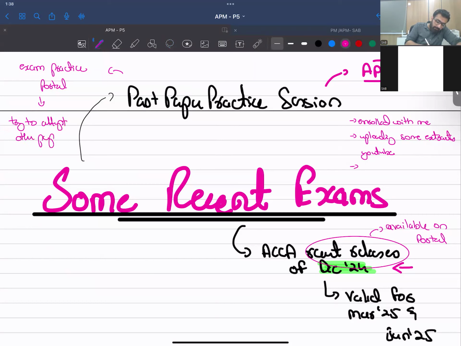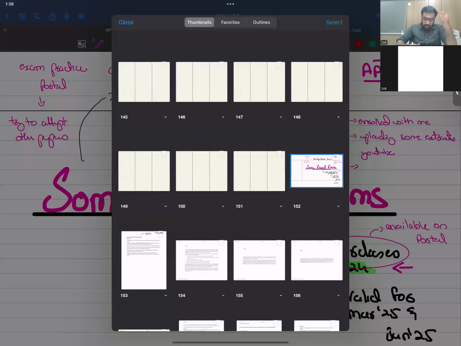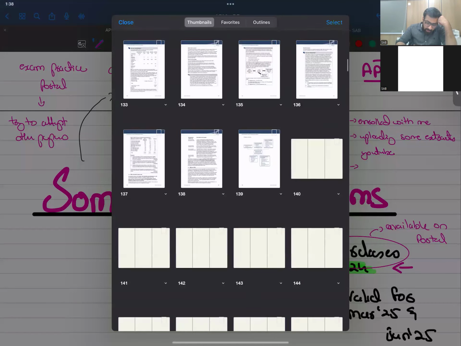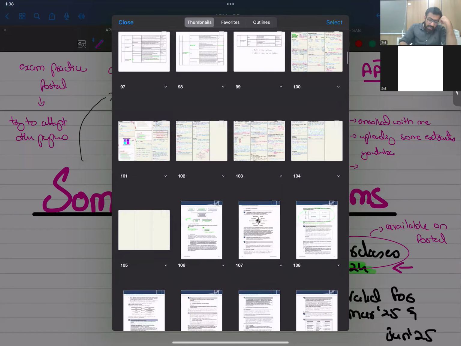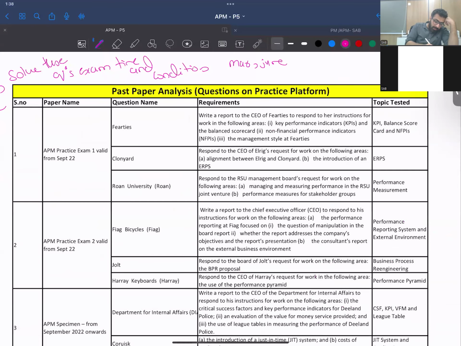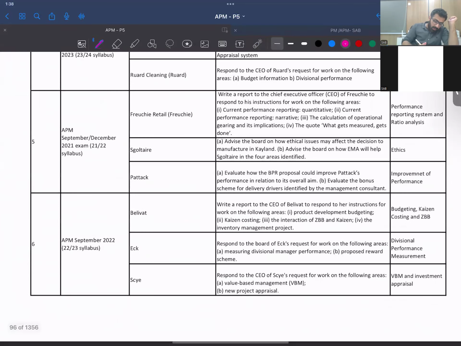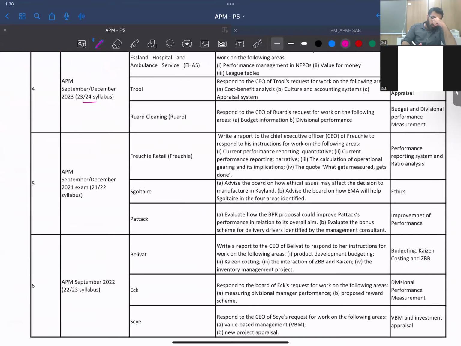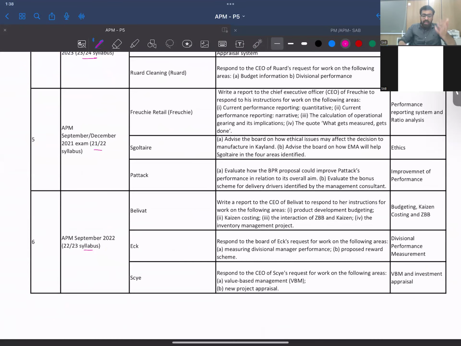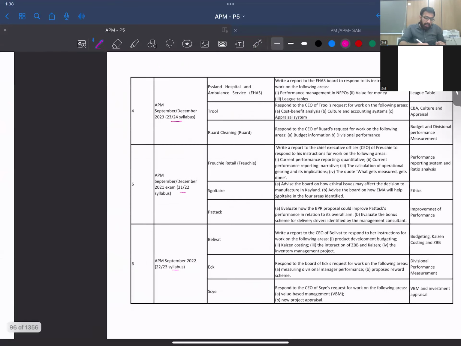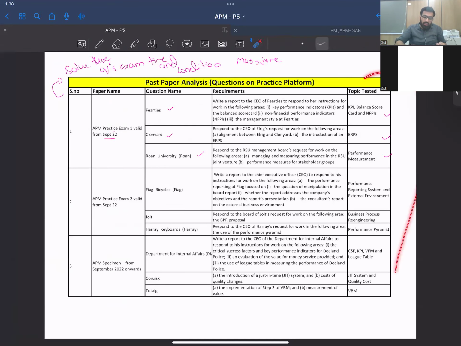practice, right? In fact, in my classes I've made an analysis, just like this September 22 exam. These are the three questions that the examiner has tested, and these are the topics tested, right? Similarly for September and December 23 and 24, and similarly 21 and 22. So I've made an extract of these questions. Now, I'll be solving these questions one by one in front of you.